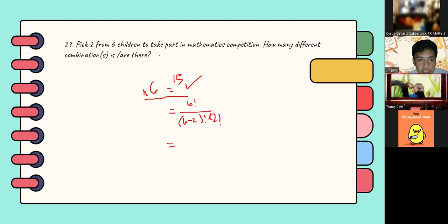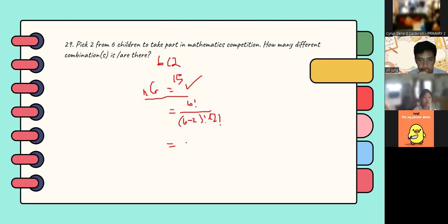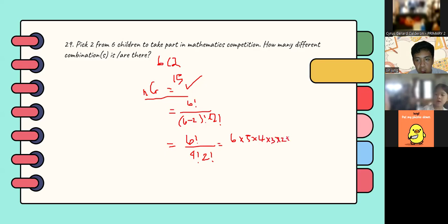If you remember the combination formula, to solve for this, you just need to use 6C2. So 6 factorial all over 4 factorial, 2 factorial. From the factorial definition, it should be 6 times 5 times 4 times 3 times 2 times 1 over 4 times 3 times 2 times 1 times 2 times 1.